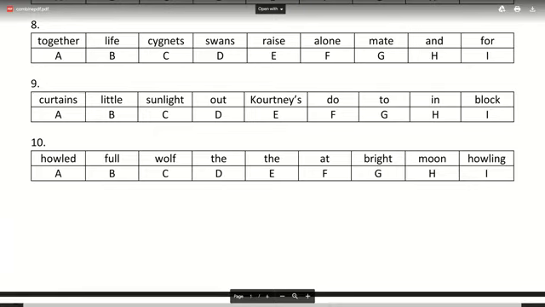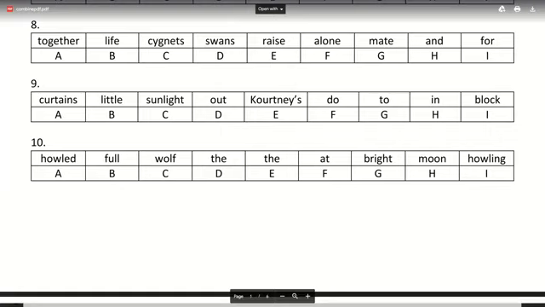Kajal got that right. Very good, Kajal. Pooja got that right. Sneha got that one right. Let's try doing the next one now.